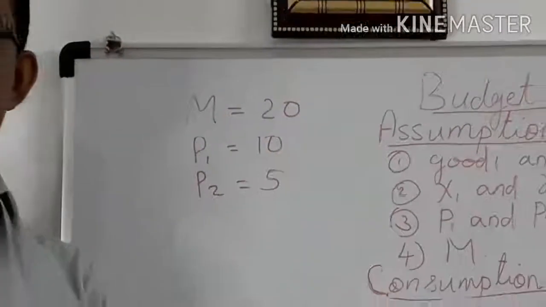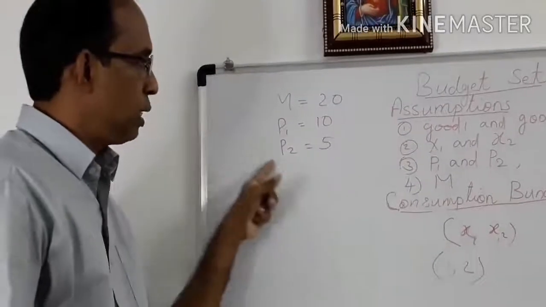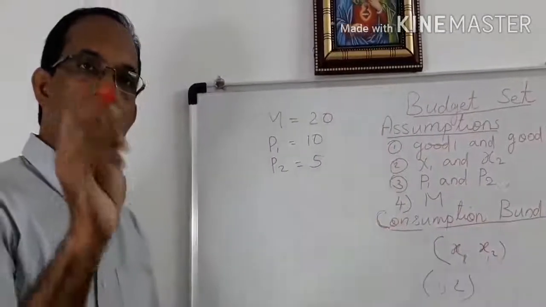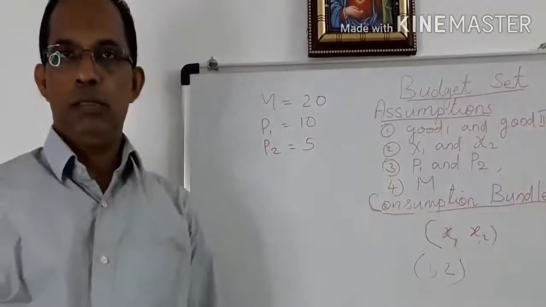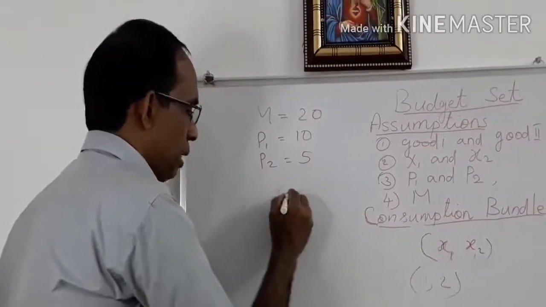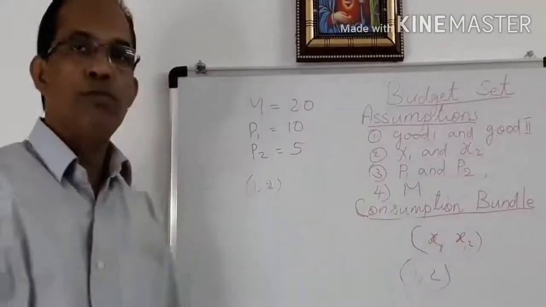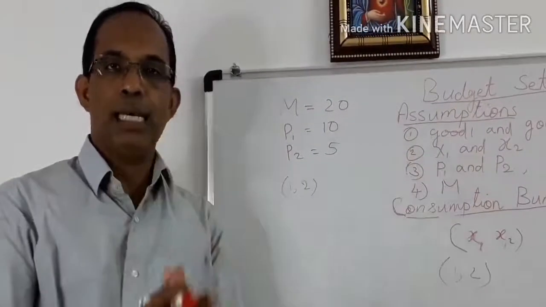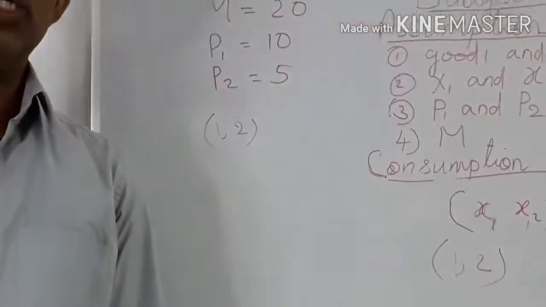Suppose a student Vishnu, your income is 20 and the prices of two goods in the market are 10 and 5 respectively. Clear? Now your mother asks you to purchase a bundle from the market. You purchase a bundle (1, 2) from the market. Hari, what is the meaning of this bundle, or what are the quantities of good 1 and good 2 in this basket? 1 kilogram of good 1 and 2 kilograms of good 2.